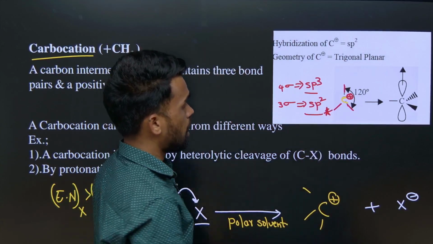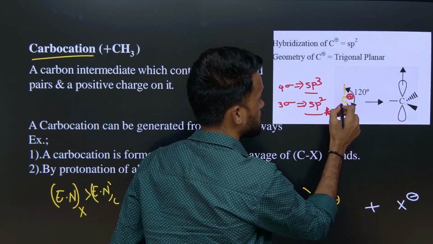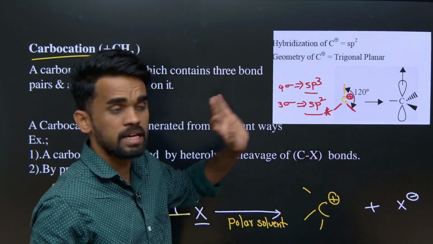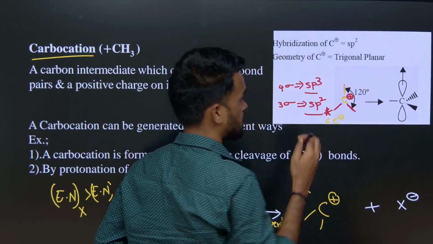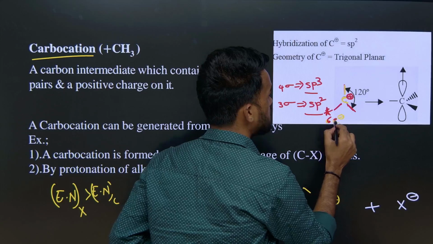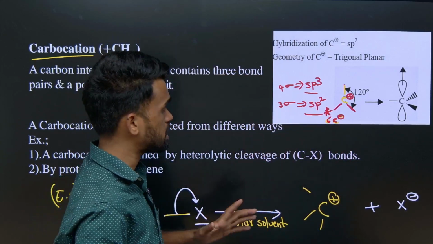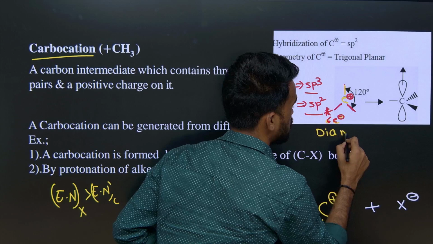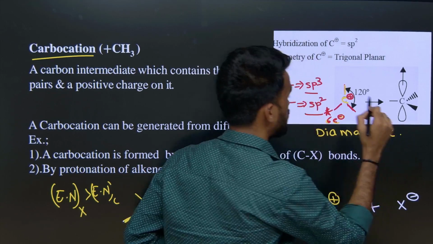So now around the carbon, how many bonds are there? 3 bonds. We know each bond contains 2 electrons. Therefore, total how many electrons are there in the carbocation? There are 6 electrons. All these 6 electrons are paired, right? They are already paired. So I can say carbocation is having diamagnetic nature. What is the magnetic nature? Diamagnetic nature. So it is diamagnetic.